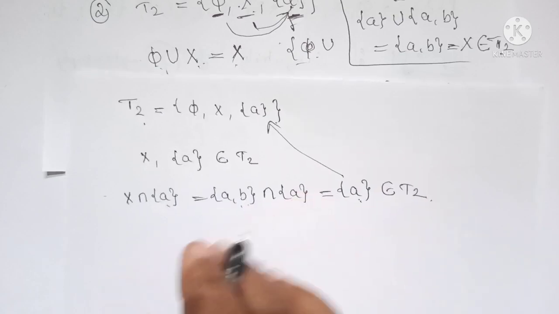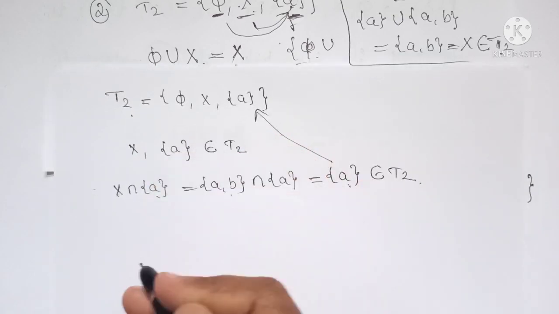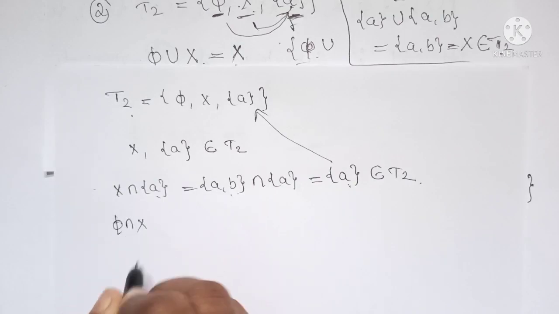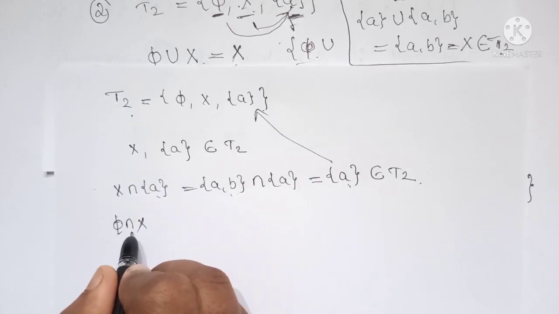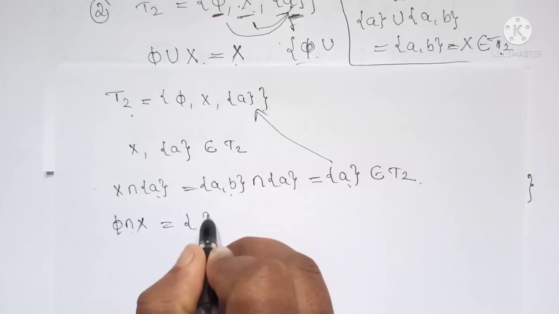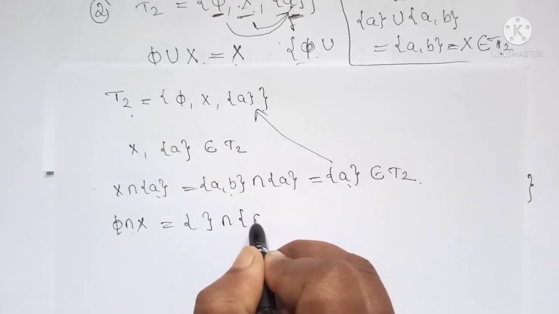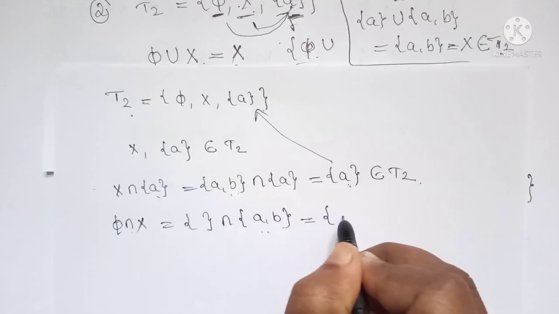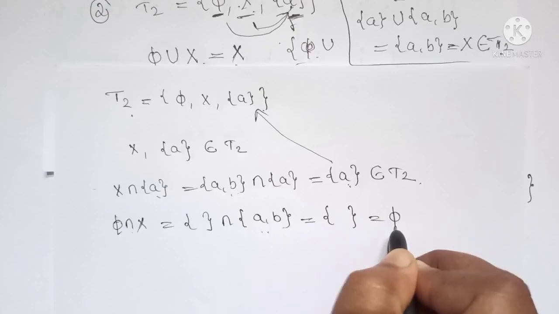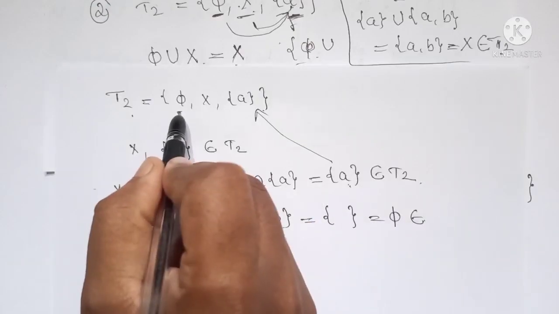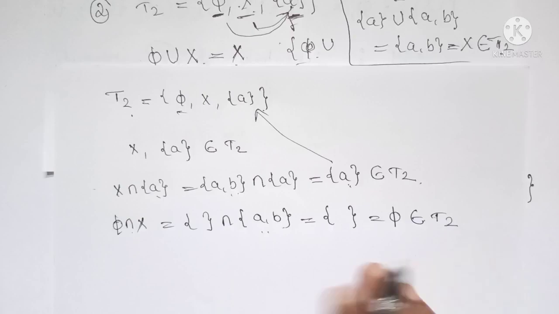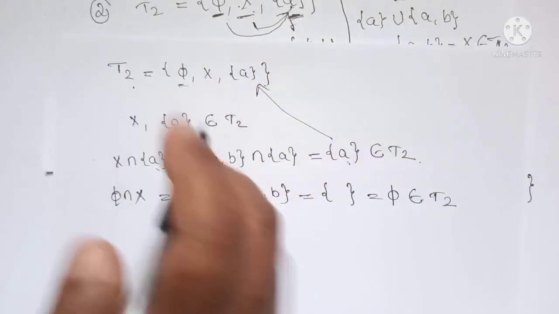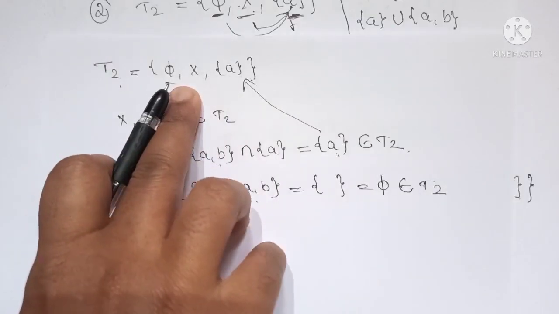Let us have another two elements, phi and X. Phi is the null set, intersection X, the given set {A, B}, so their intersection is again the null set, which belongs to T2. You can consider any combination from this T2, and it must also belong to T2 itself.